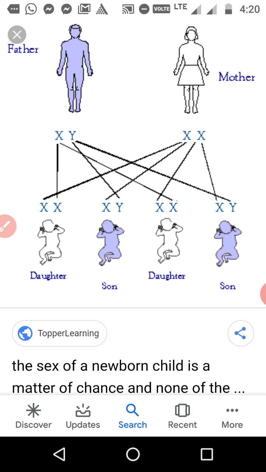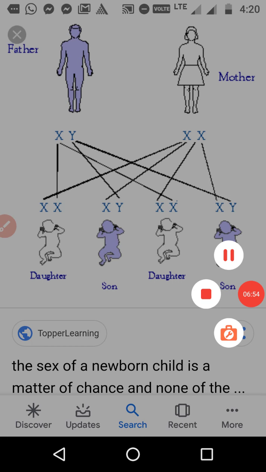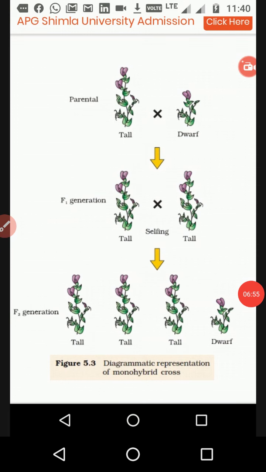So for the experiment Mendel took the pea plant, which has two types of plants, both related to one species, pea, but with different characters. He selected one tall plant of pea as a parent, and another plant as a parent, the dwarf or short plant. So these two characters are combined as parents.